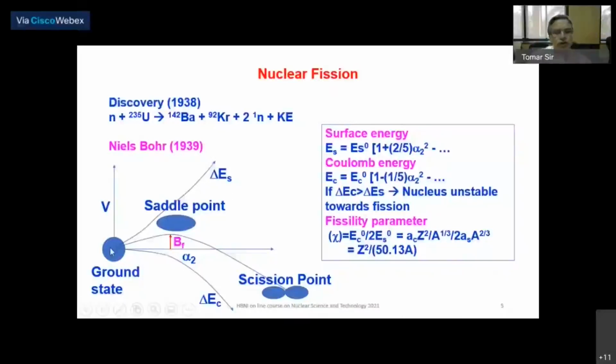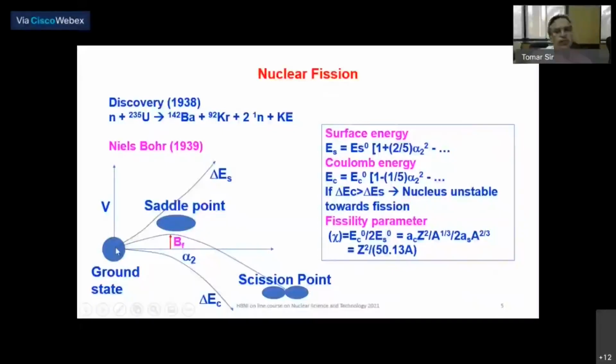So when a nucleus has to undergo fission, it has to undergo deformation. I am explaining the energetics of a deforming nucleus. The y-axis is the potential energy of a deforming nucleus, and the x-axis is the deformation parameter alpha 2, which gives you the symmetric deformation around the semi-major axis. So this gives you spheroids. It's called alpha 2 deformation.